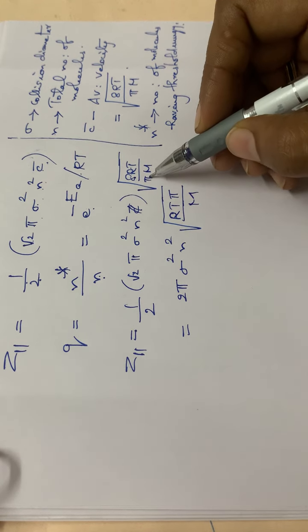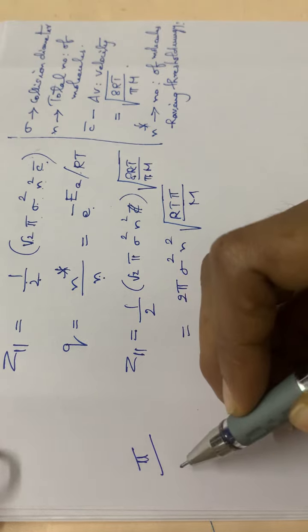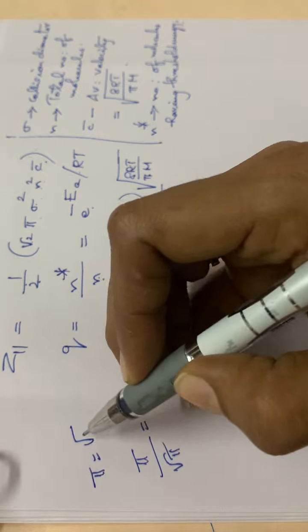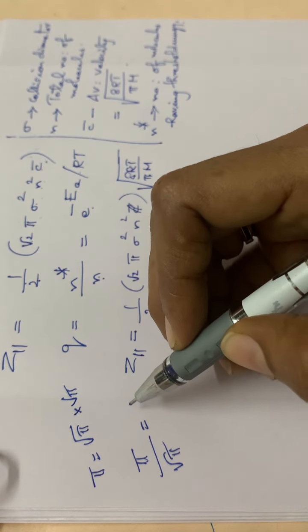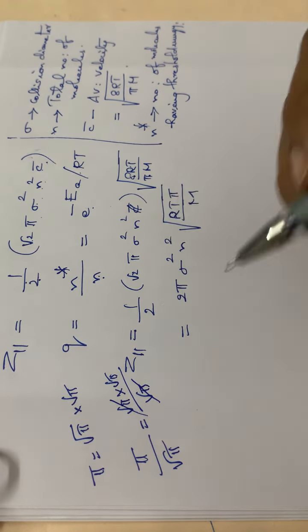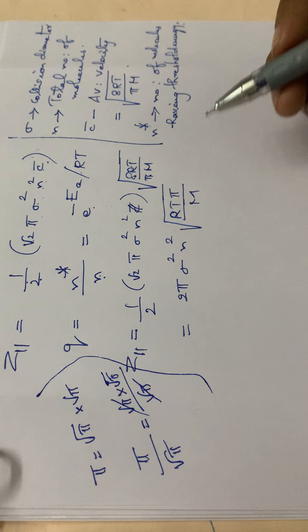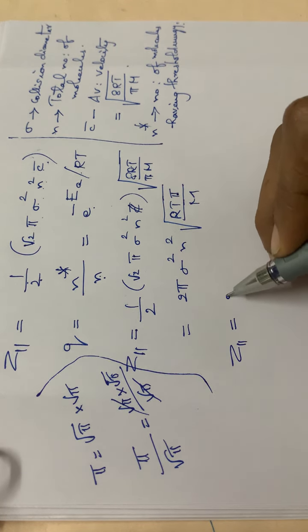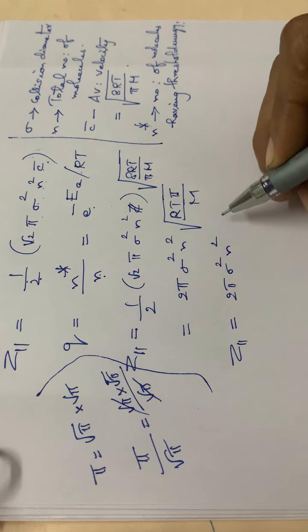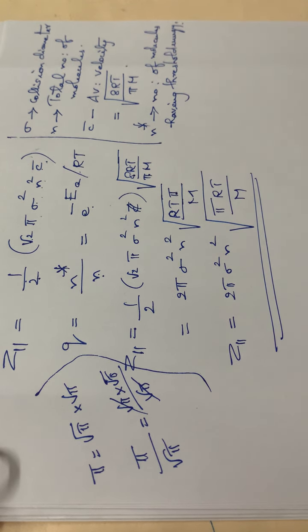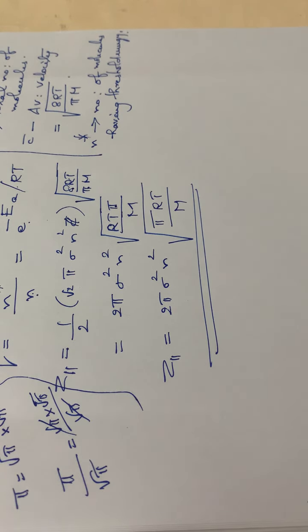Here 1 pi, see here in the denominator pi, isn't it? So pi by root pi, isn't it? So that means pi we can write as root pi into root pi. So root pi into root pi divided by root pi, so one root pi got cancelled. So the remaining will be one root pi, isn't it? So that root pi I am putting here. So we can write Z11 is equal to 2 pi sigma square n square into root of pi RT divided by m.